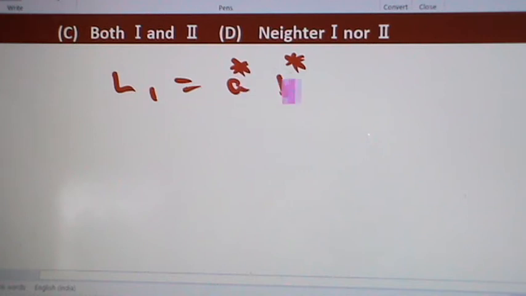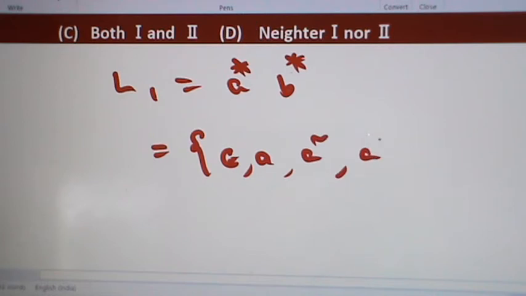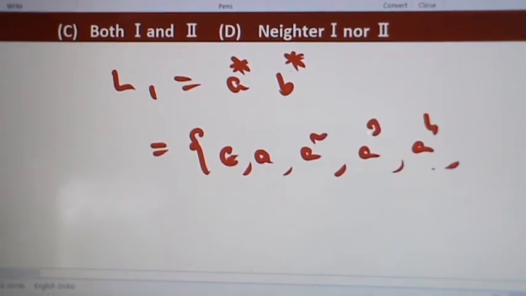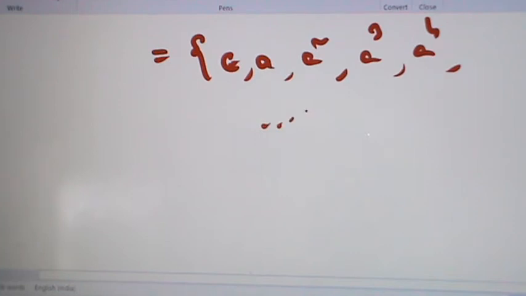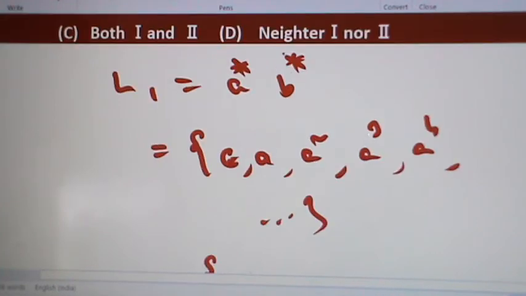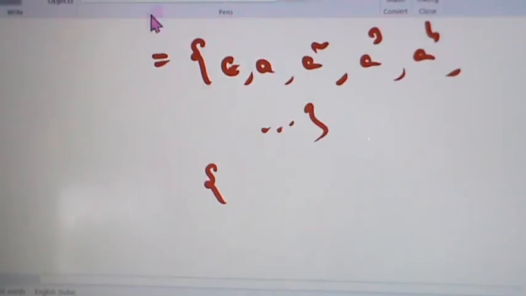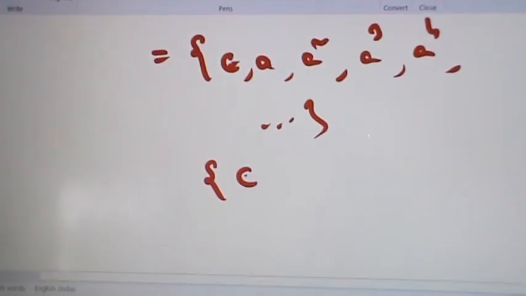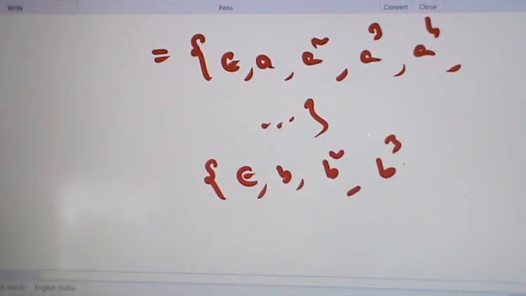Now take a star b star. Here a star equal to epsilon, a square, a cube, a power 4 and so on. Next take b star. b star equal to epsilon, b square, b cube, b power 4 and so on.